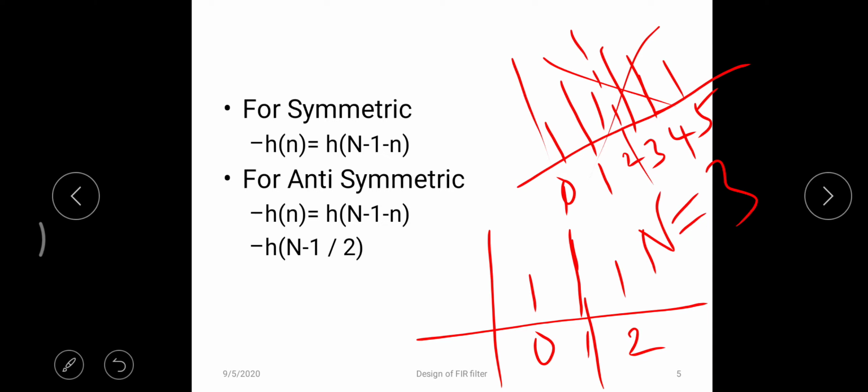If it is antisymmetric or asymmetric, then h of n should be equivalent to minus of h of M minus 1 minus n, as well as the center value should be 0. That is, h of (M minus 1) by 2 should be equal to 0. Both of these produce linear phase response.